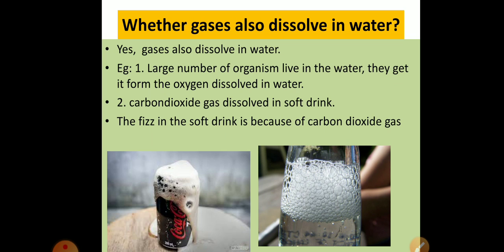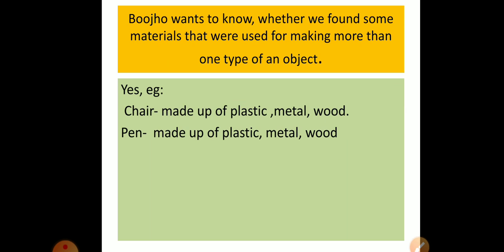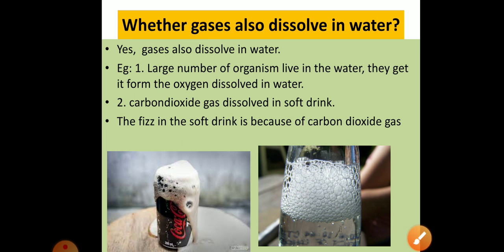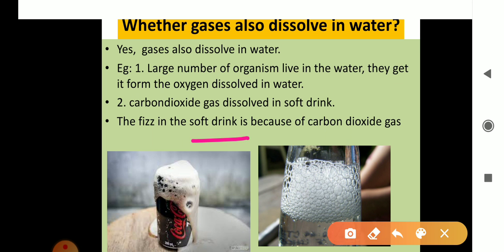Another example of a gas dissolved in liquids is soft drink. In the soft drink, carbon dioxide gas is dissolved, and the fizz of the soft drink is due to the carbon dioxide gas. You can see the fizz in the soft drink, and it is due to the carbon dioxide gas.